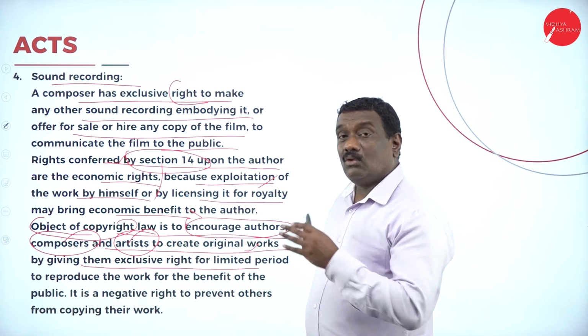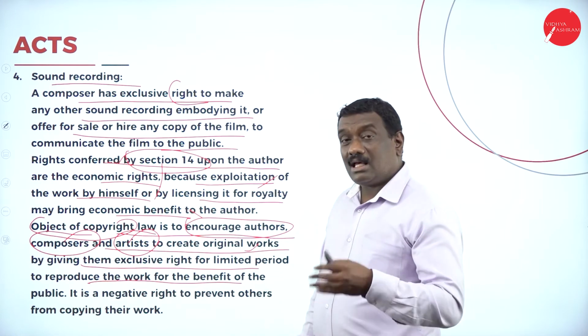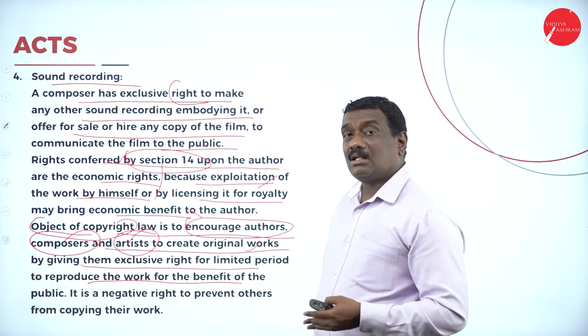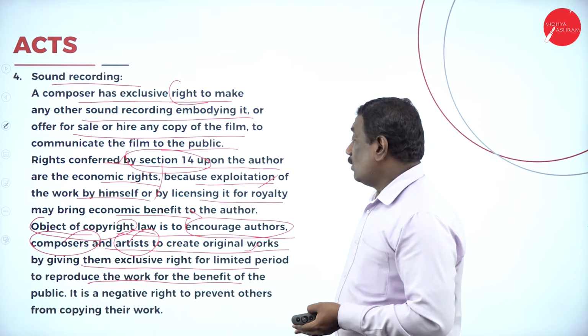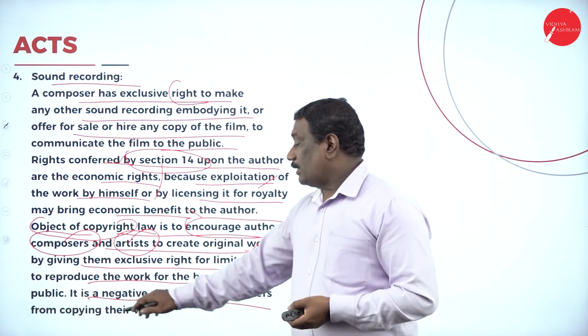It is not for all time, it is for a limited period, and to reproduce the work for the benefit of the public. So it is a negative right to prevent others from copying their work.